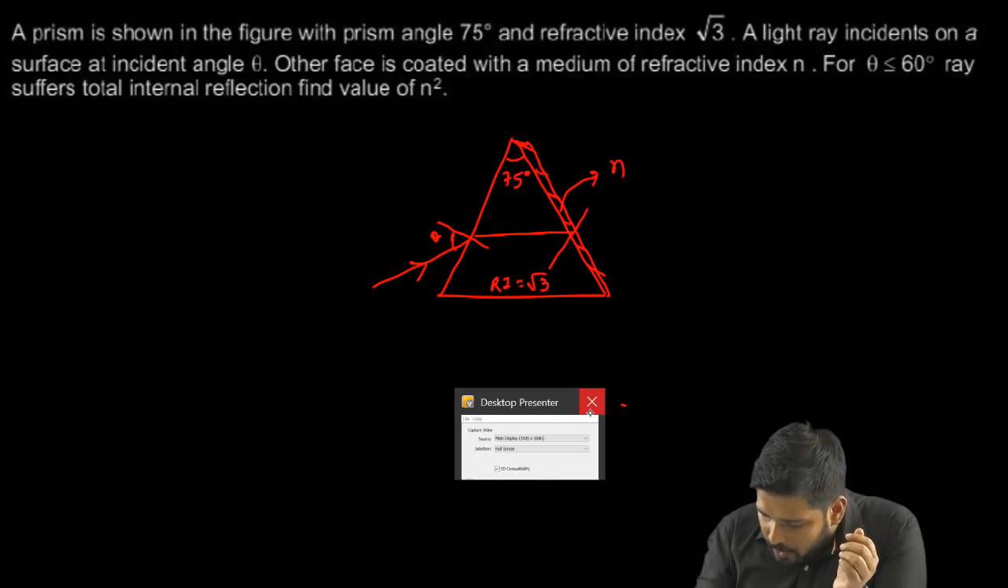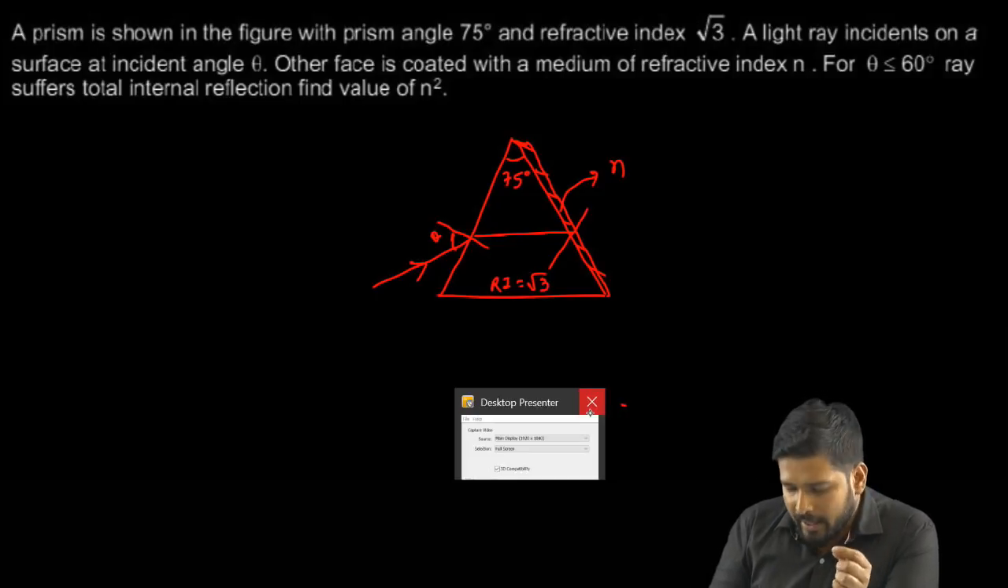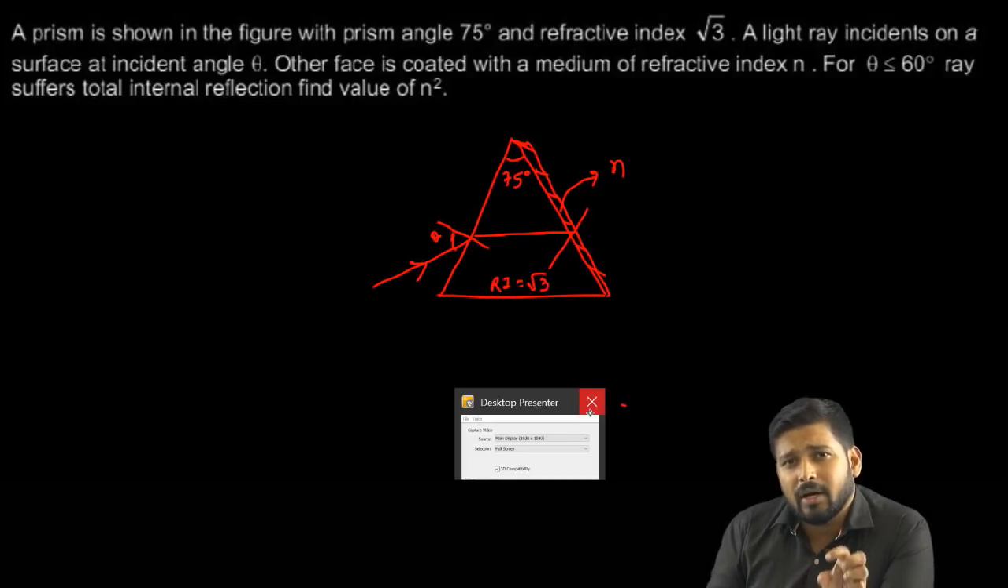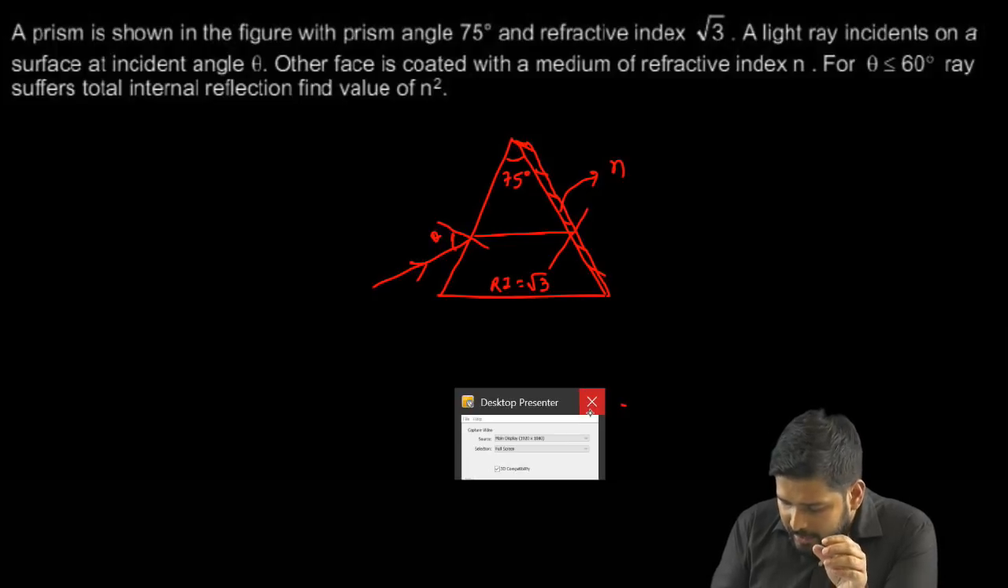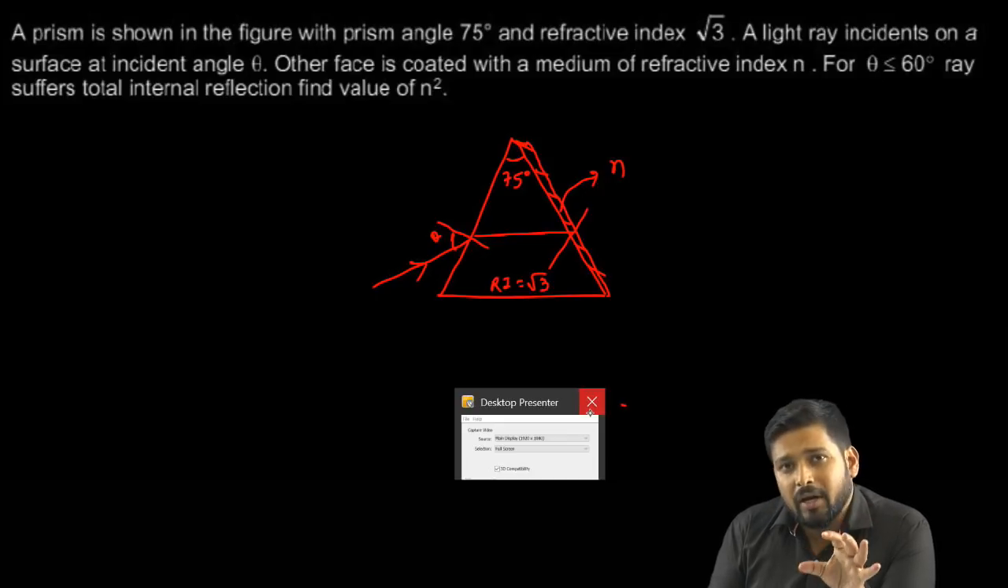Okay, now if the ray is going like this, and let us call this angle as C, so what will be this angle? When I talk about this angle, I know with the prism formula that A is equal to R1 plus R2. So this angle I can write as 75 degrees minus C. Fine, because you know this formula, A equals R1 plus R2, right? The two angles.